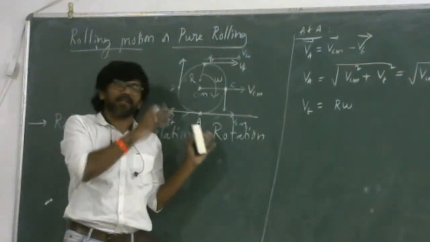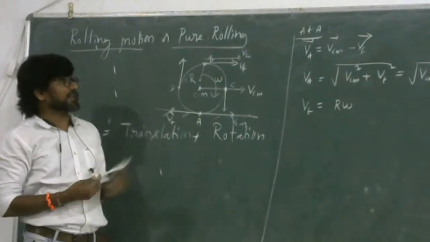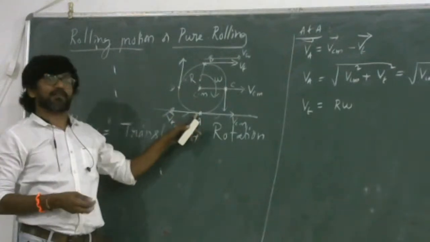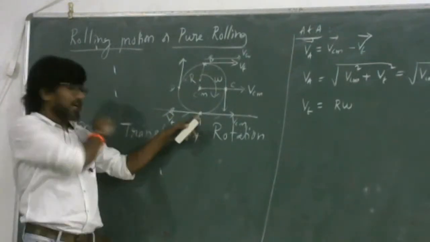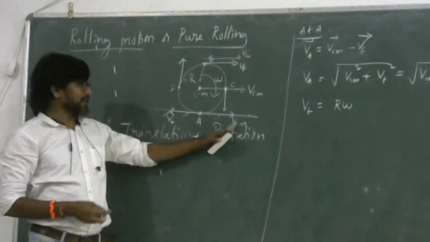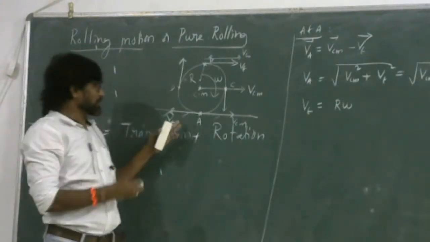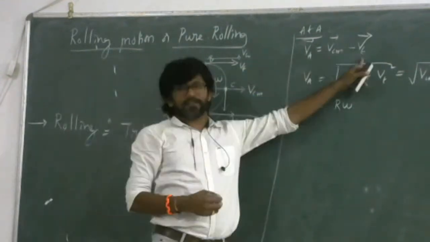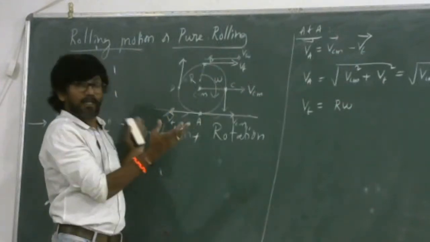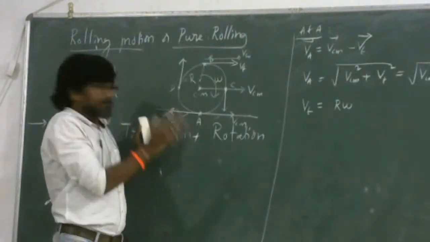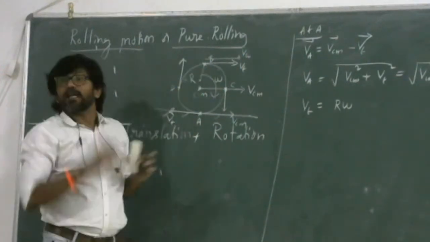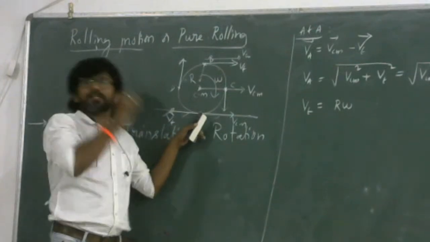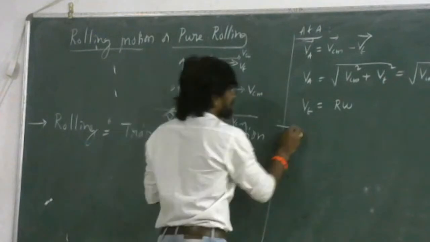Say, for example, if you are given a disc of radius r and velocity, and you have to find the velocity of the point which is in contact with the surface. If VCM is moving forward, the total velocity of this point will be the vector sum of this and this. So if both are equal in magnitude, then the resultant velocity will be 0. In such a case, this point appears to be at rest always. Only this point appears to be at rest always.